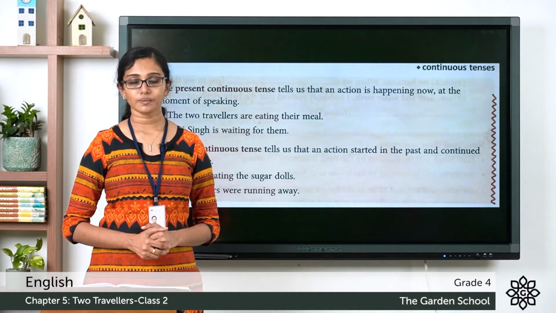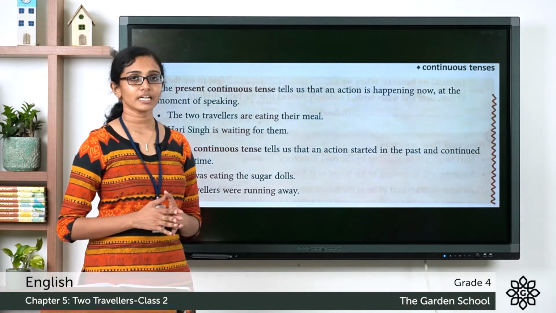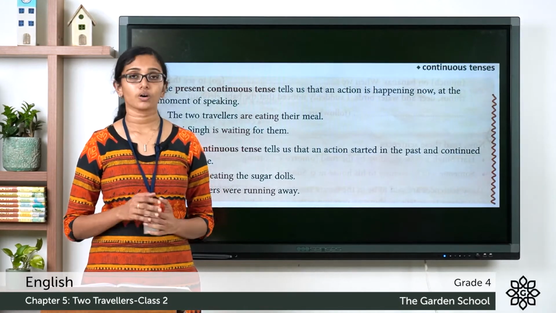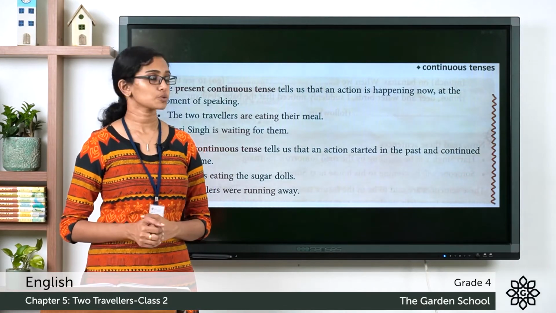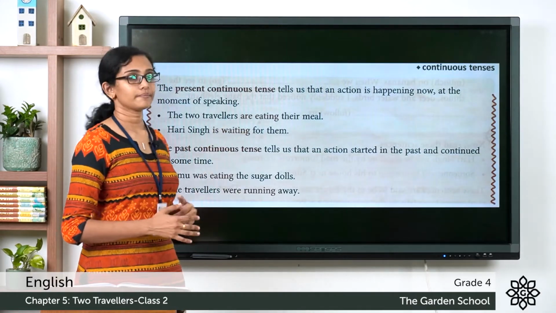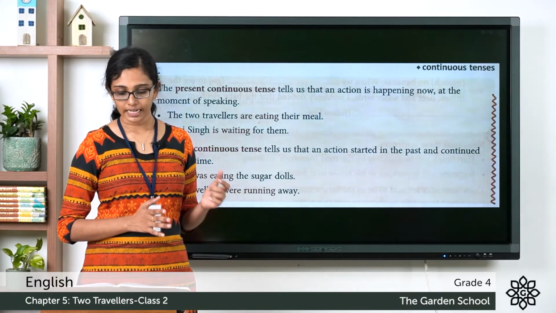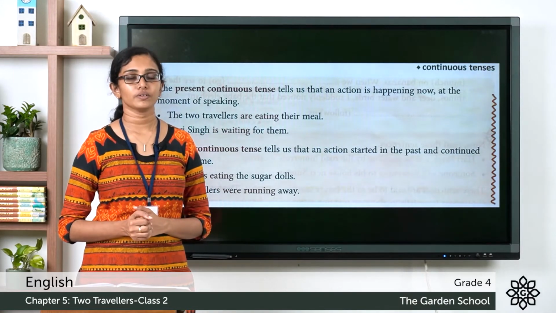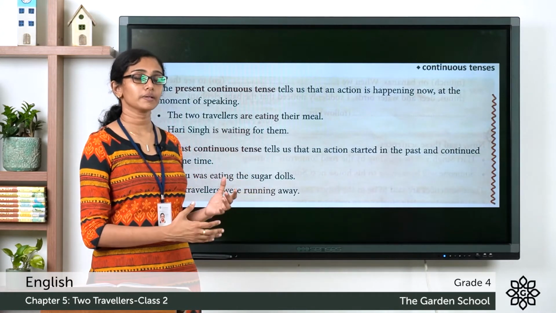Here, it talks about the present continuous tense and the past continuous tense. So, the present continuous tense is used to show an ongoing action that is happening right now or something that will happen in the near future. You have two examples given in the textbook. "The two travelers are eating their meal." The verb are eating is given in present continuous tense. "Hari Singh is waiting for them." Is waiting is given in present continuous tense. These are sentences that show an action which is happening at the moment.